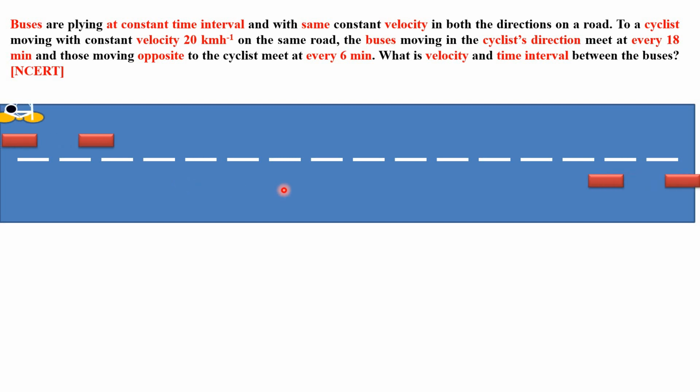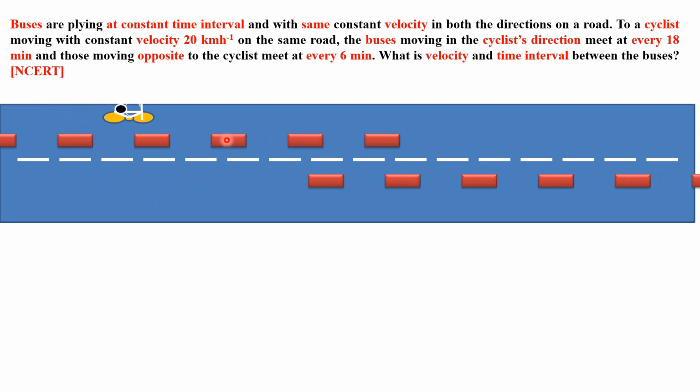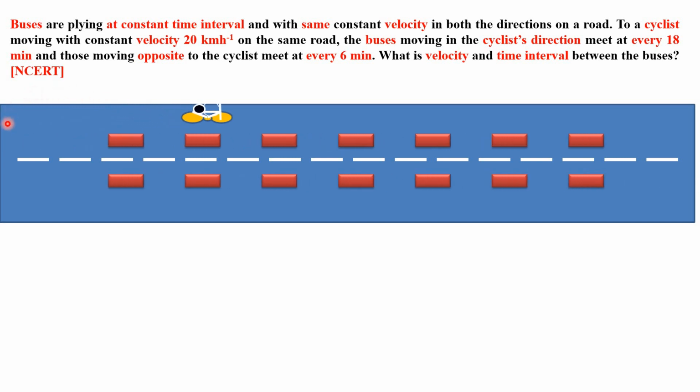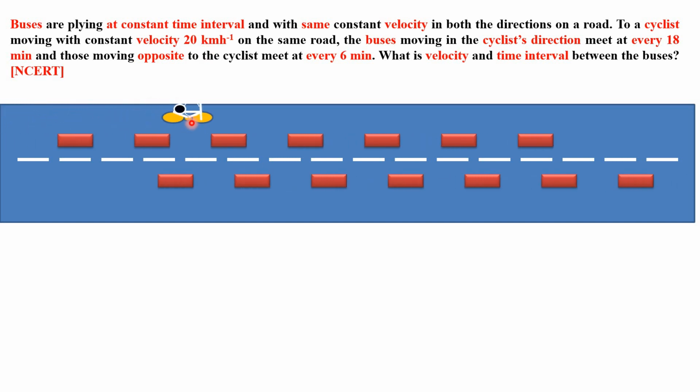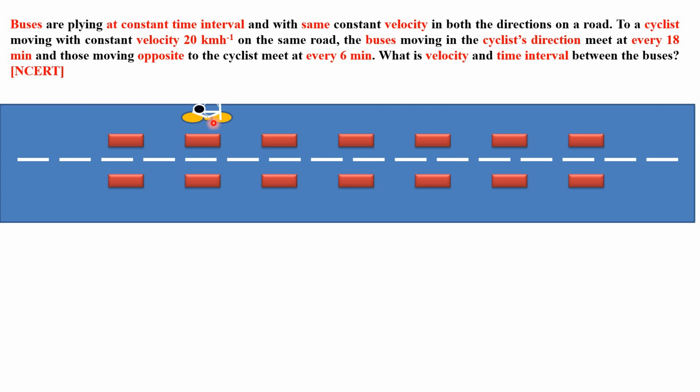So buses are plying in both directions. Like, on this side we may have Chandigarh, and on this side New Delhi. So buses are going from Chandigarh to Delhi as well as coming from Delhi to Chandigarh. And on the same road a cyclist is there, but the cyclist of course has a slow speed, 20 km per hour. Let me repeat: buses are plying faster, the cyclist is slow. Now we have to write the equations.